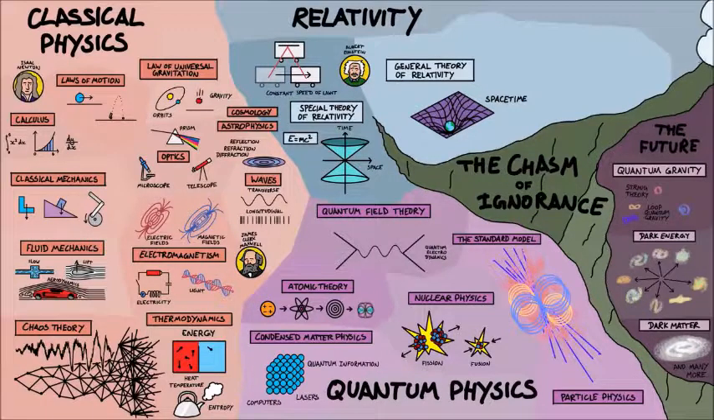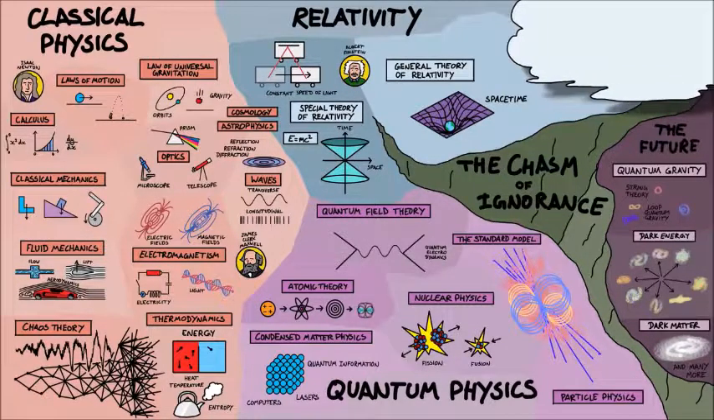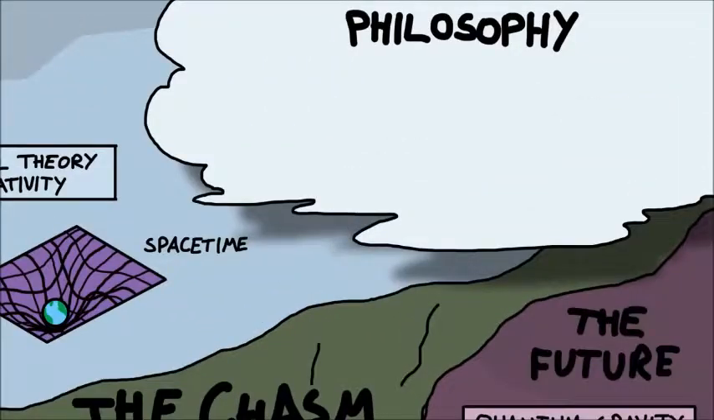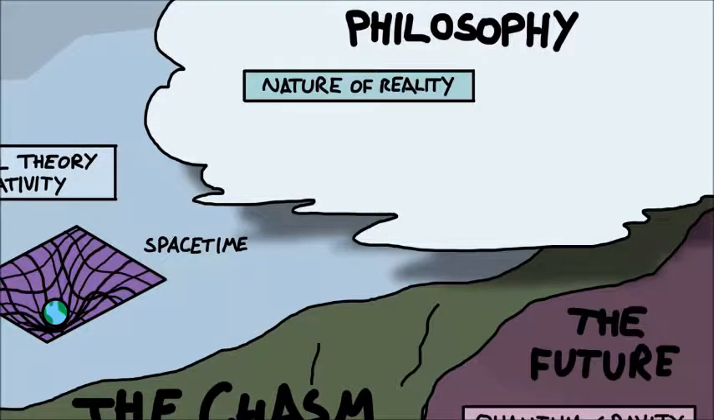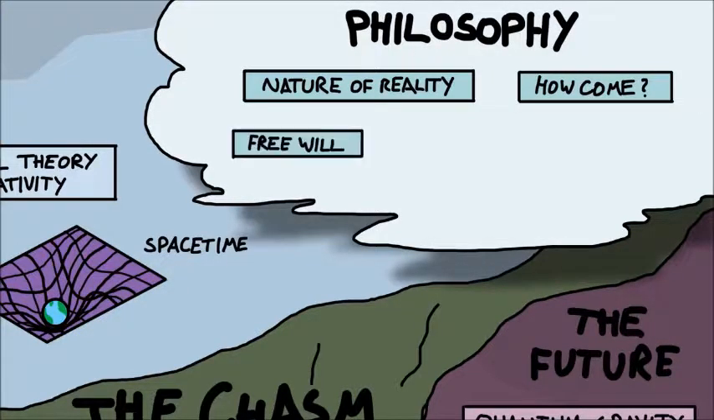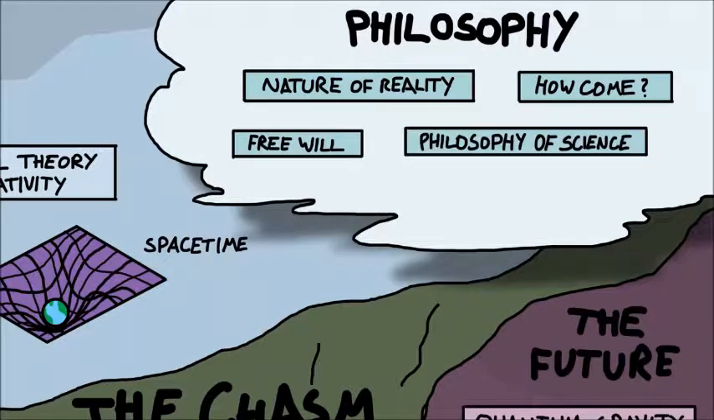Which gets to the lofty cloud which floats over all of physics, philosophy. Although many physicists make fun of philosophy, it's the big philosophical questions that motivate a lot of physics, like what is the fundamental nature of reality? How come the universe even exists? Do we have free will if we're just made of physics? Well, how do we know that the way that we do physics and science actually gets to the fundamental truth of the universe? And just why is all of physics like the way it is?